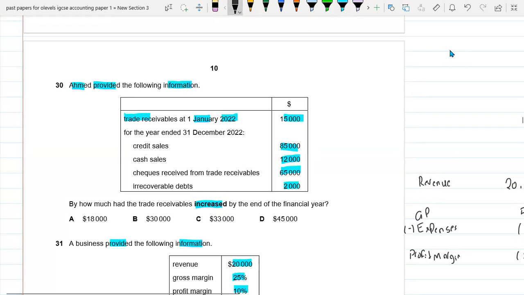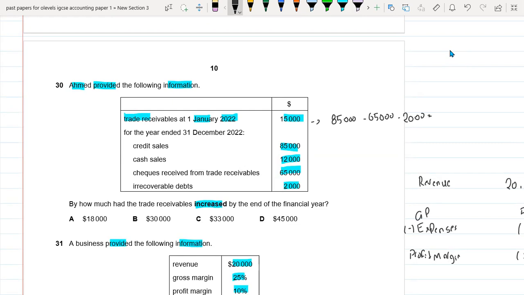I'm just writing down the formula here. So 85,000 minus 65,000 and minus 2,000 because this is the irrecoverable debt, and this would be giving us the answer, which is 18,000.